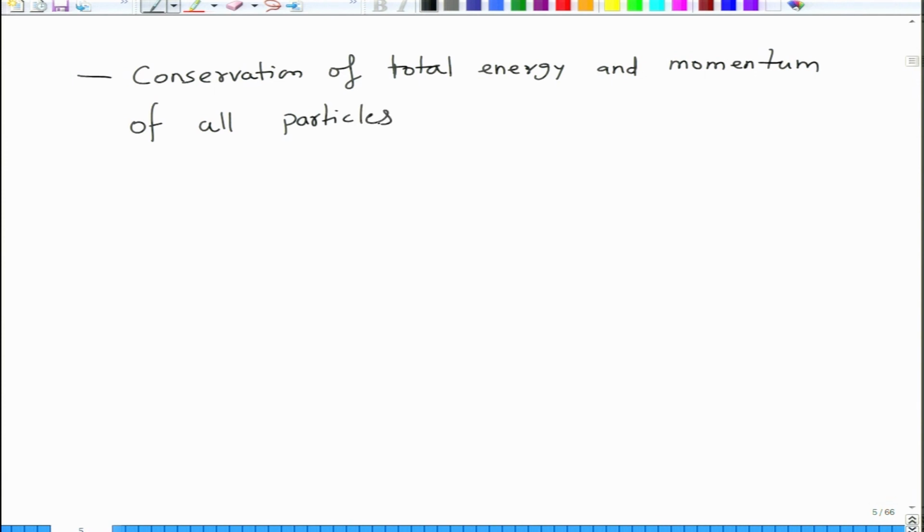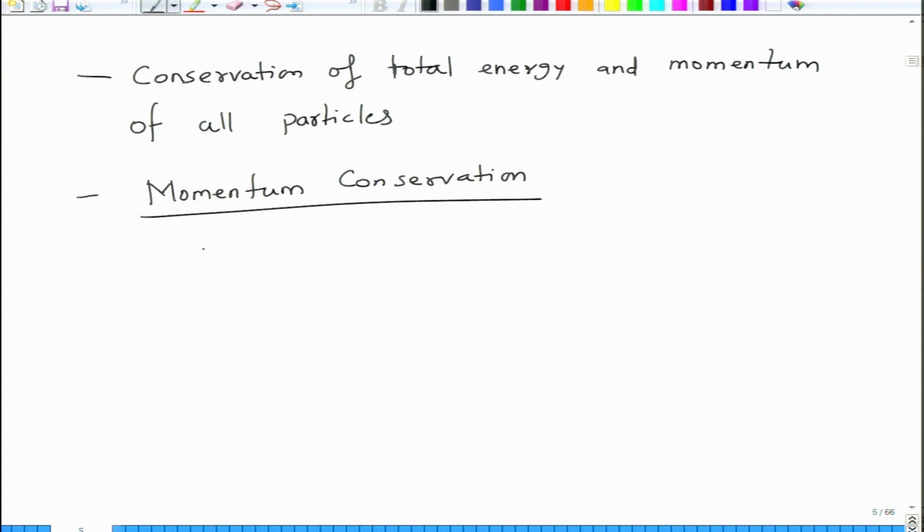So, momentum conservation: the momentum of a photon is small p lambda, which is h divided by lambda, where h is the Planck's constant and lambda is the wavelength. This is for the momentum of the photon.